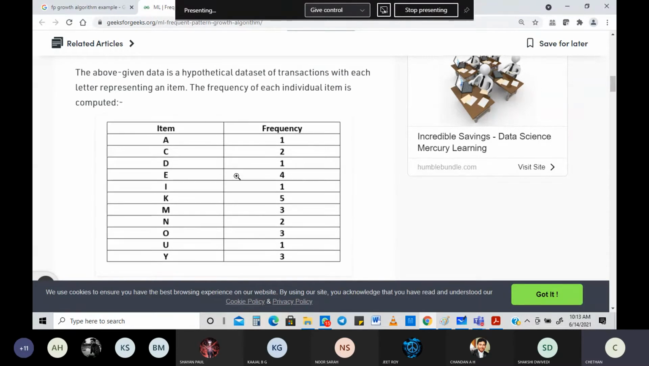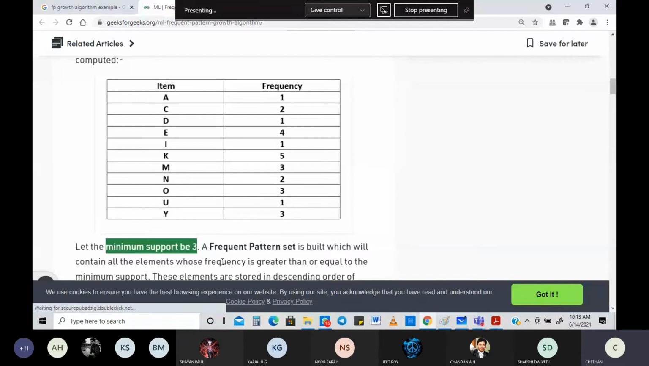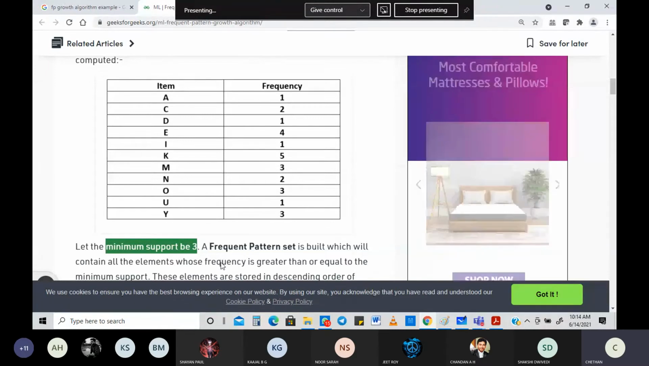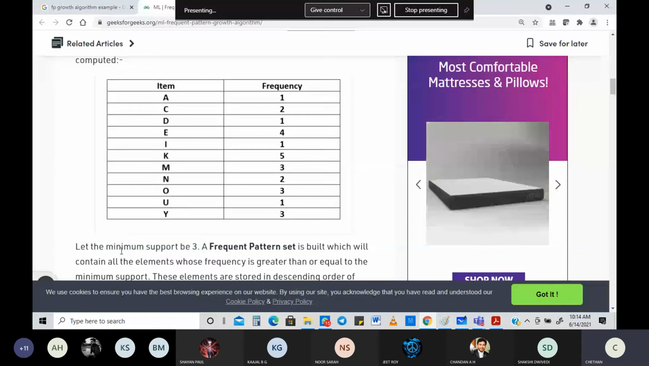So the next thing is, let the minimum support be 3. This is one of the other disadvantages I was talking about with the Apriori algorithm, that the minimum support is either assumed or calculated according to the needs of the retail investor. So here also we take the minimum support to be 3.